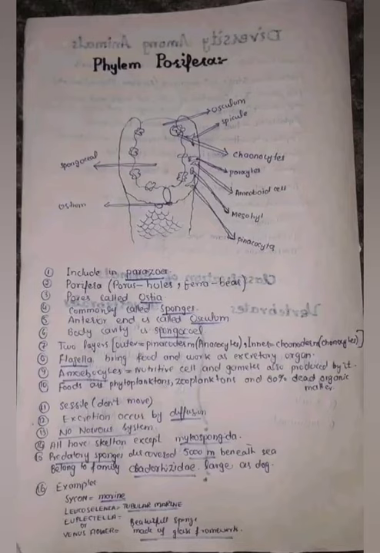Then phylum Porifera, it includes the parazoa. Pores are present, which are known as the ostia, commonly called sponges. Anterior body end is called osculum. Body cavity is spongocoel. Two layers are present. Flagella bring food and work as excretory organ. And foods are phytoplankton, zooplanktons, and 80% dead organic matter.